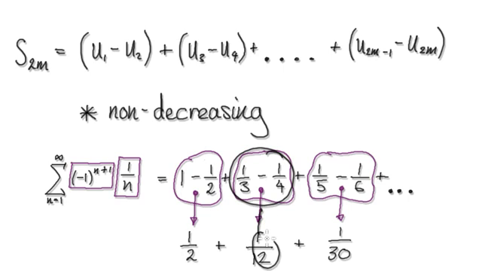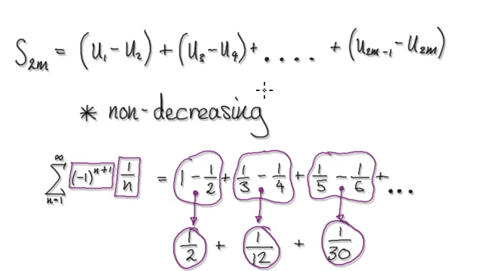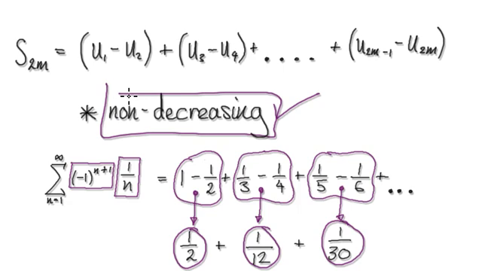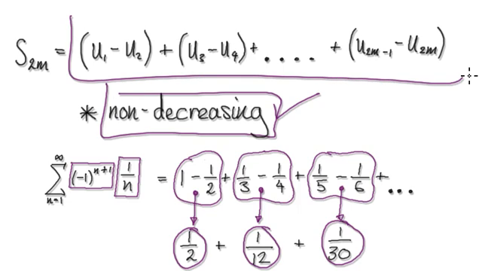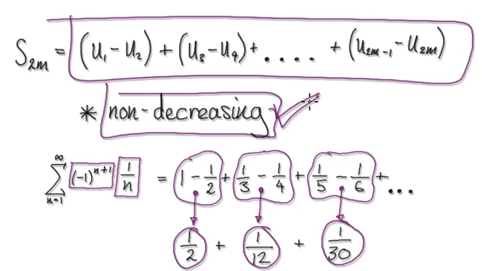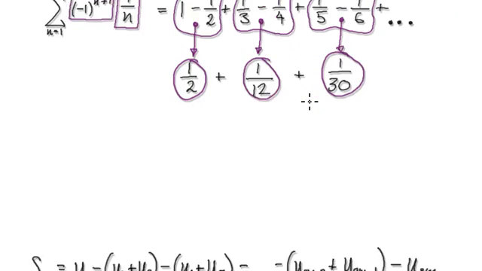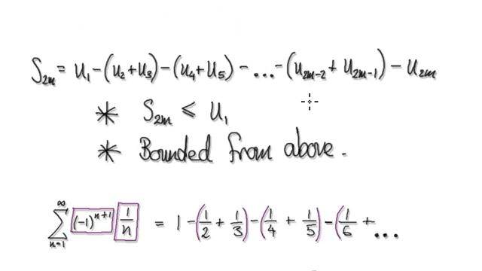This thing here will give you a positive because this will always be bigger than this. So here you're adding a positive amount, adding a positive amount, adding a positive amount. So it's going to be non-decreasing.